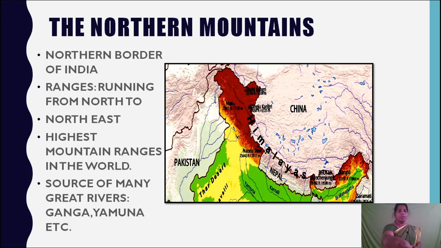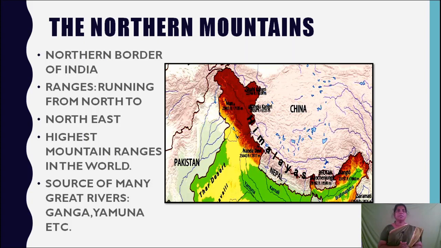So first one is the northern mountains. The northern mountains act as a border of India. It is a high mountain range which is running from north to northeastern parts. These mountain ranges are called Himalayas.